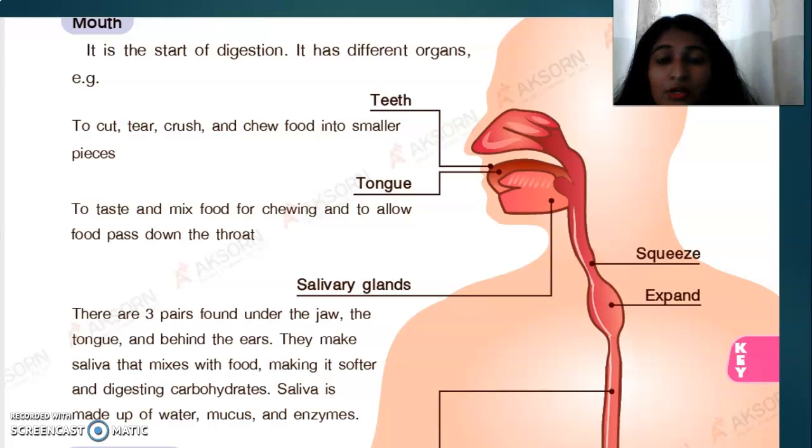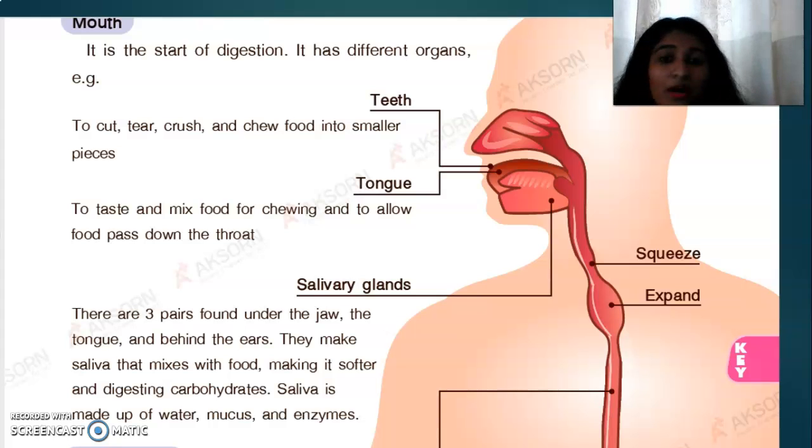Not fully, only some portion of the carbohydrates is digested in our mouth. So the first and foremost part is our mouth. The mouth digests carbohydrates, so keep in mind that the mouth helps to digest carbohydrate.